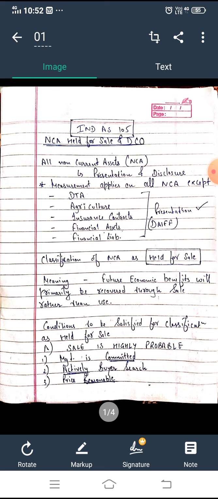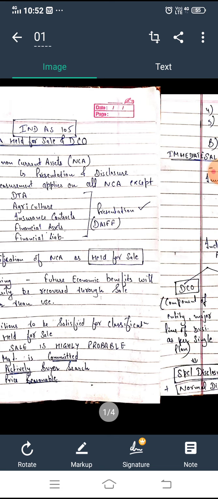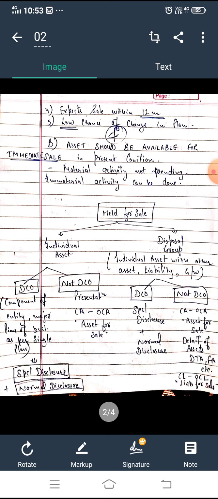Classification of a non-current asset as held for sale means that future economic benefits will be recovered only through sale and not through use. There are two conditions: first, the sale is highly probable, and second, the asset is available for immediate sale in its present condition. Highly probable, how do we come to know? Management is committed, they are actively looking for a buyer, the price is reasonable, the sale is expected within 12 months, and there is a very low chance of change in plan. Secondly, for immediate sale, I've told you, no material activity is pending on that.